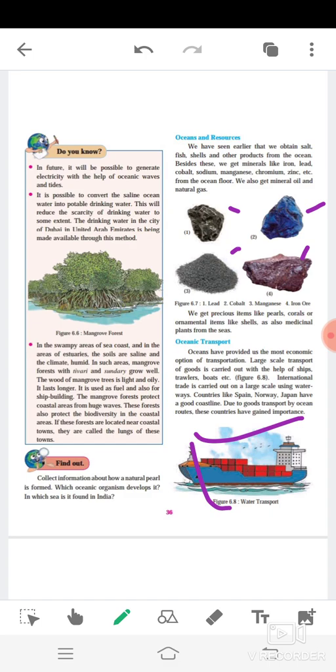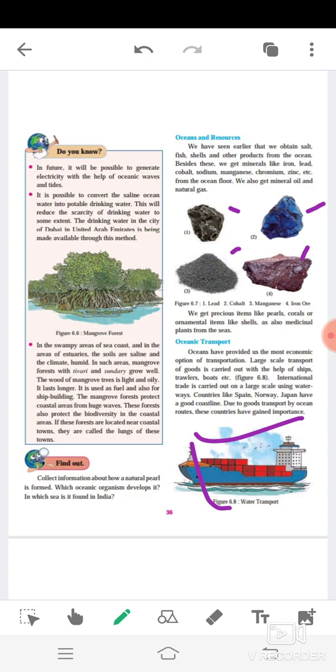International trade is carried out on a large scale using waterways. Countries like Spain, Norway, Japan have a good coastline due to the good transport by ocean routes. These countries have gained importance. Means, these things we get from the floor. Precious things also we get from the oceans.